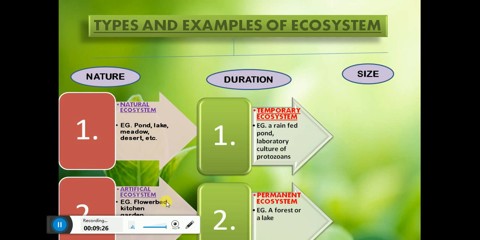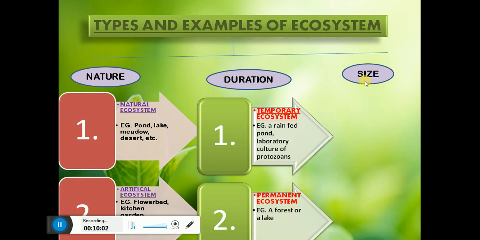Because at some point human beings will, knowingly or unknowingly, make some mistake and it will be finished or over. So it cannot be permanent. That's why a permanent ecosystem only belongs to the natural ecosystem, and it is the system which is self-supporting and maintains itself for a relatively longer period of time. For example, a forest or a lake.